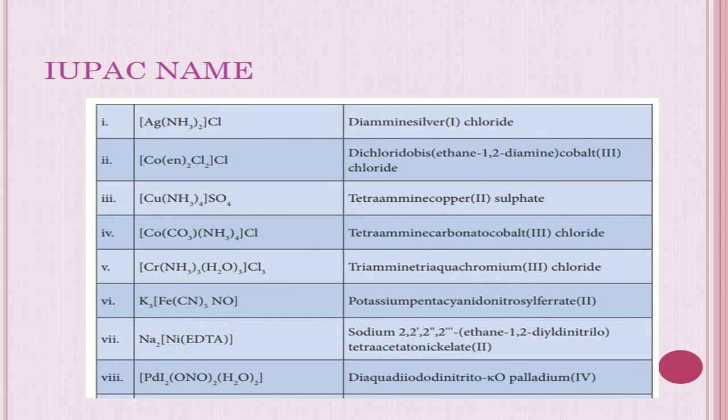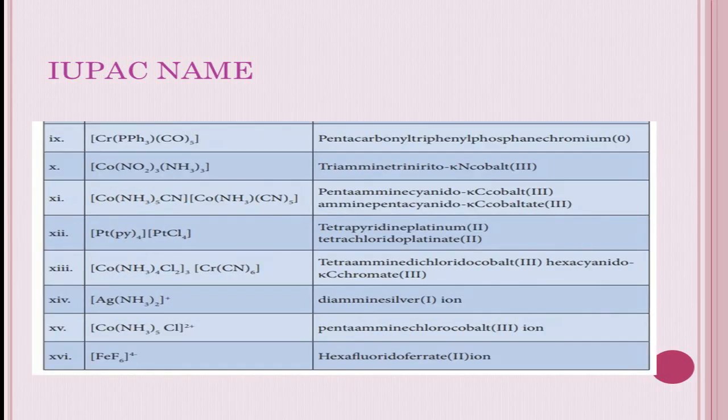So from this onwards, I have taken the same compounds given in your textbook. So you can go through all these namings. If you have any doubts, you can drop me a message in the comments box so that I can easily explain to you. Okay. So you just check one by one for each and every coordination compound or complex. Try to write the names on your own. If you have any inconveniences, please send a message in the comments box. I am ready to help you out always.